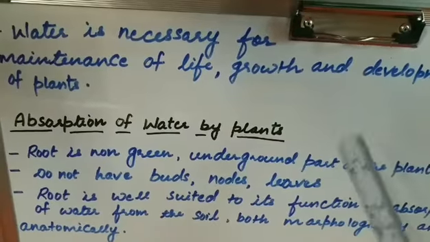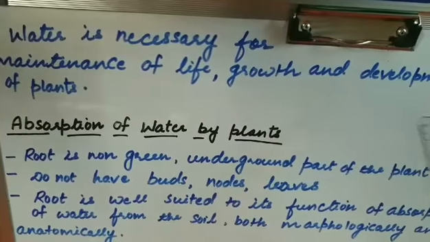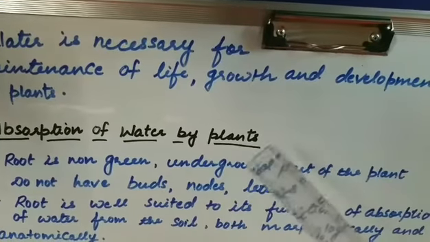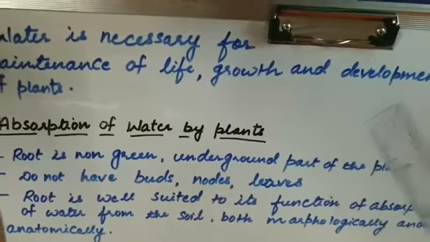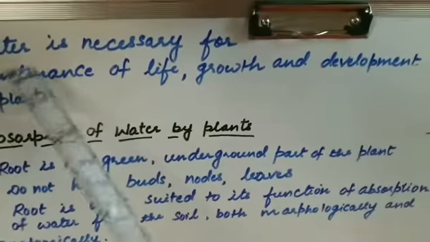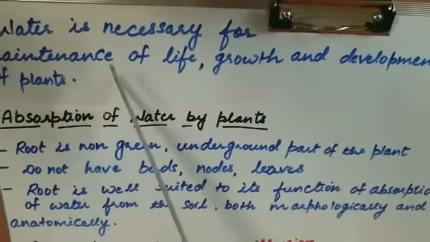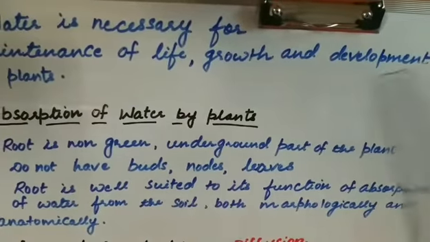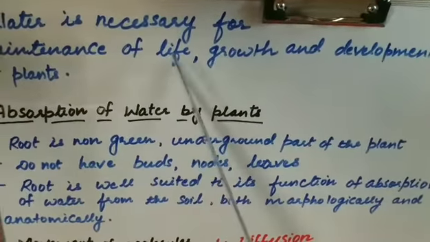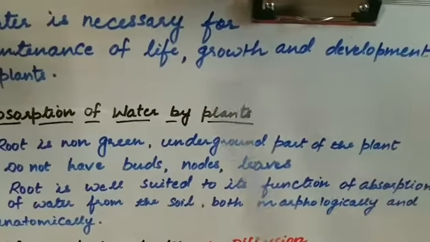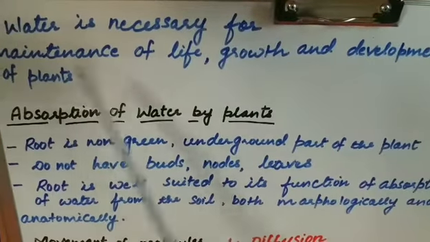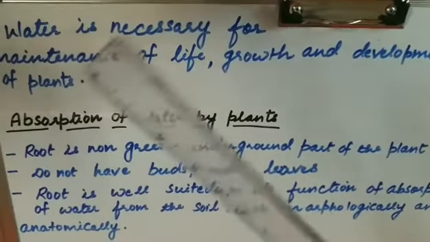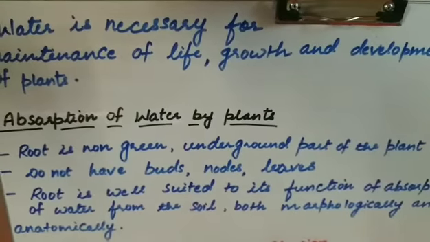Dear students, the topic was transport of food and minerals in plant. How will this food and mineral in plant get transported? By the help of water. Water is necessary for maintenance of life, growth and development of plant. All these basic functions are only because of water. By the help of water only, the essential nutrients, that is the minerals and the food, are transported to the plant.